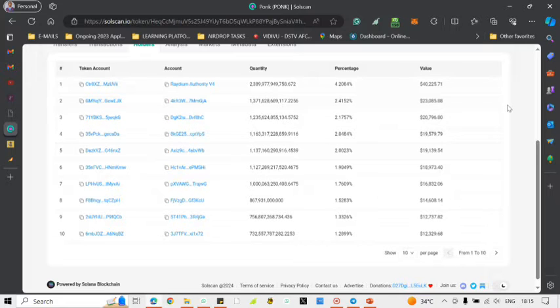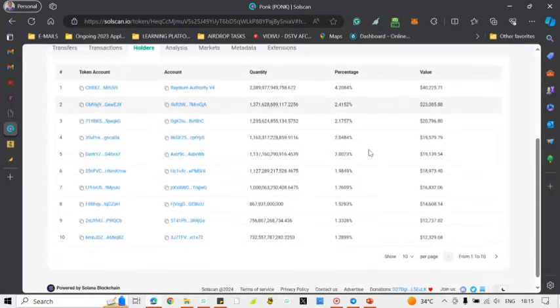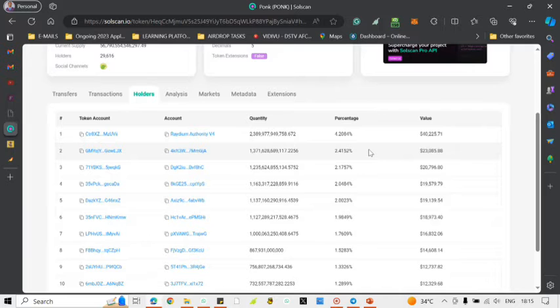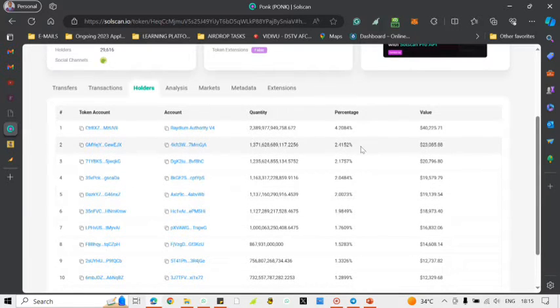Make sure you run with your money. So this is actually a good coin, looking at the statistics. It's a good coin looking at the breakdown of those holding it. The maximum held by an individual is 2.4%. Raydium is holding 4.2%, and you don't have any issue with that.